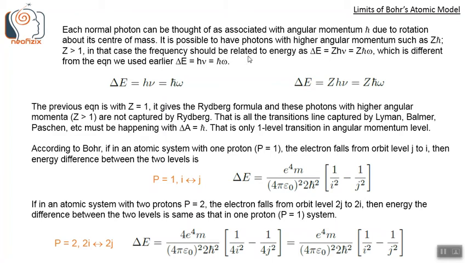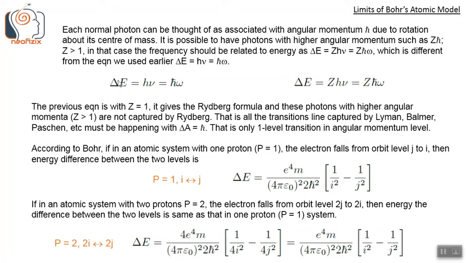In that case, the frequency should be related to energy as delta E equals z h nu or z h bar omega, which is different from the equation we used earlier, which is delta E equals h nu equals h bar omega.